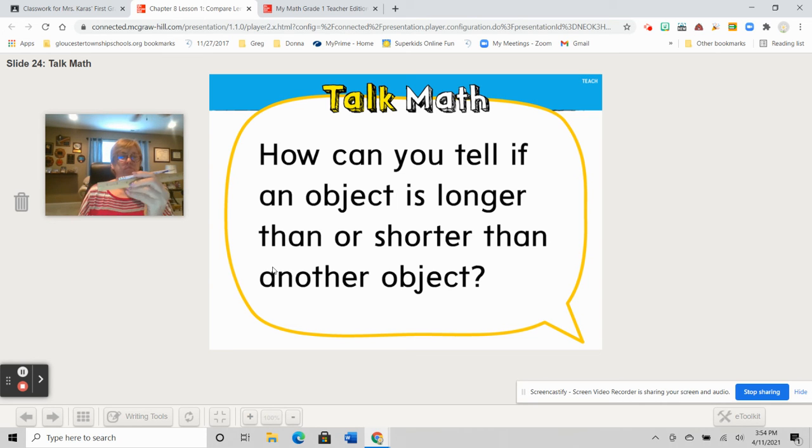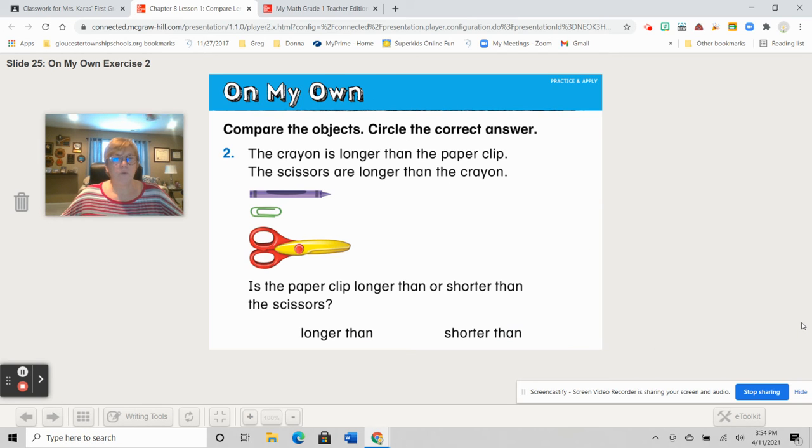Especially when something is close, I know here it's pretty obvious, but when something is close, you want to make sure you get those lined up as close to each other as you can. Okay. Now, on your own, you're going to compare these objects here. I will read it to you. You circle your answer, and then you can come back to check it, because you'll pause and then come back.